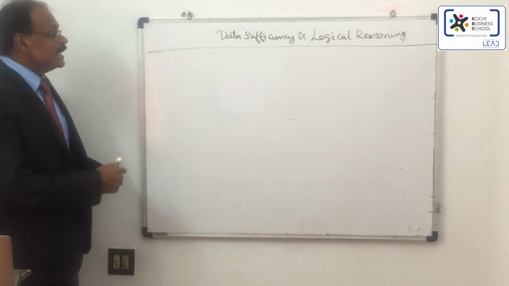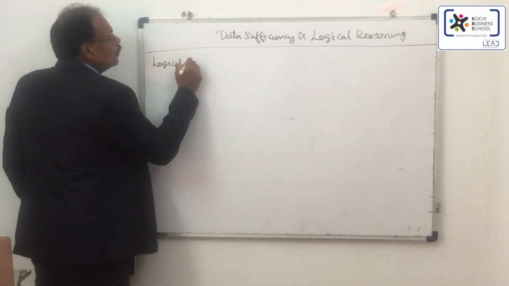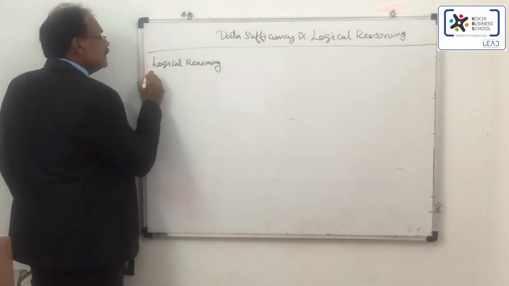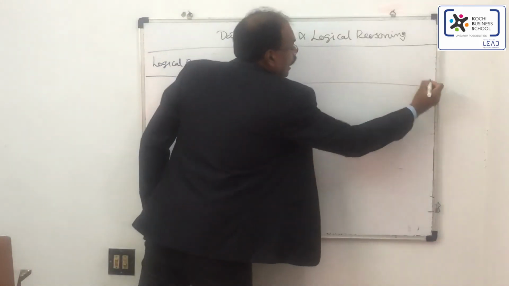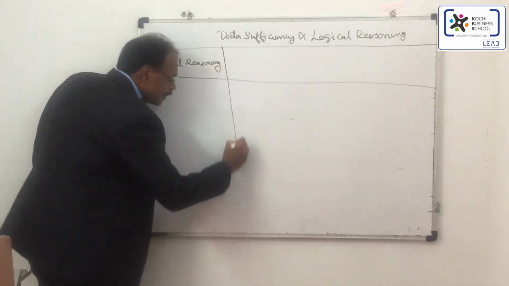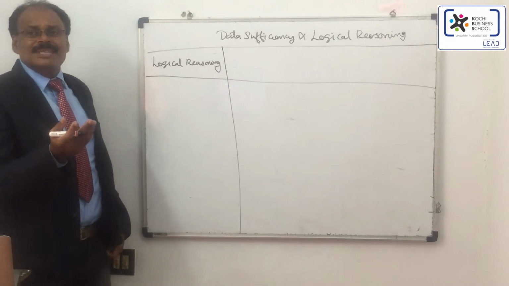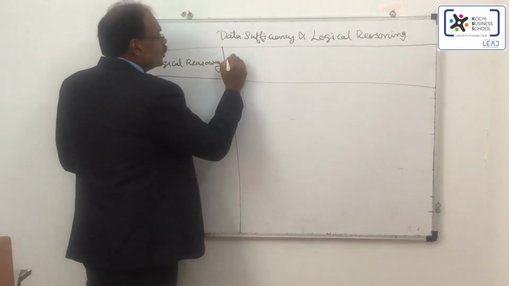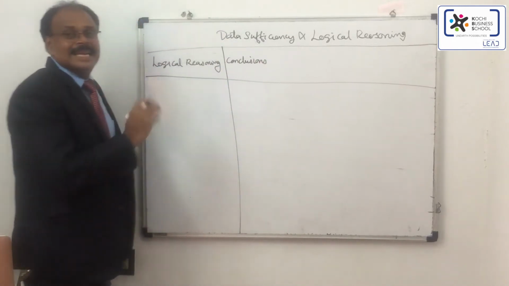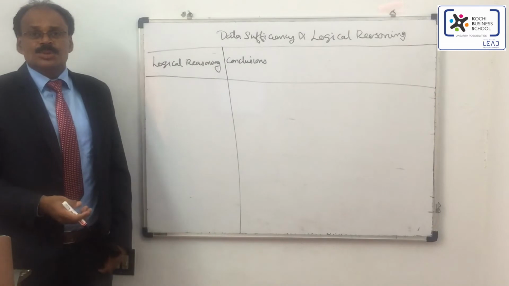The first section is logical reasoning. In logical reasoning, they'll be giving you some set of sentences or statements from which you have to make conclusions.